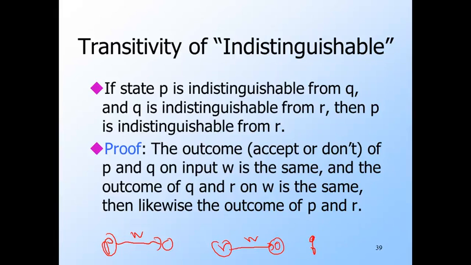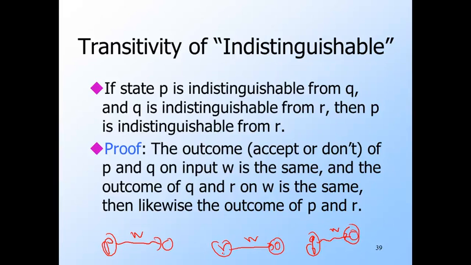So here's Q, and W leads it to some state. Let's say that W leads Q to a final state. Then W distinguishes Q from P, because P on W goes to a non-final state, and Q on W goes to a final state. If Q goes to a non-final state, then it doesn't distinguish P from Q, but it does distinguish R from Q, because Q would then go to a non-final state while R goes to a final state.